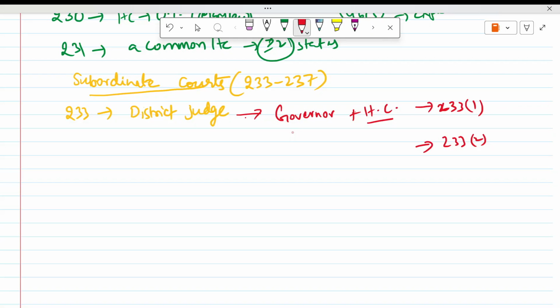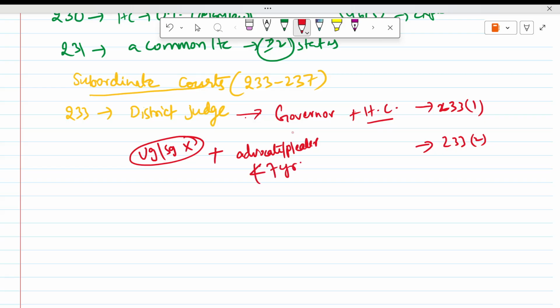Article 233(2) says what the qualification is. He should not already be in the service of the union government or state government. Plus, he should have been an advocate or pleader for not less than 7 years, minimum 7 years of experience. Plus, the High Court should recommend his name. Then only is he qualified to be a district judge.